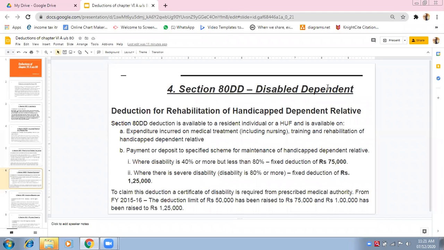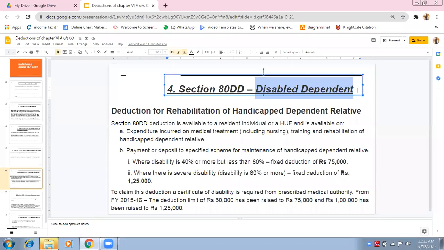He is dependent on our income. We have to give him survival. By his own he cannot earn income. This type of person is a disabled dependent. He is dependent on us, he is disabled, and he should be your relative. These are the three conditions. Only then will the deduction be available as per section 80DD.